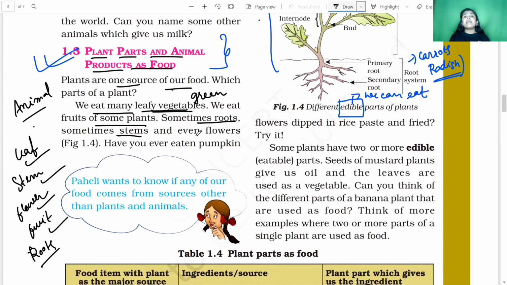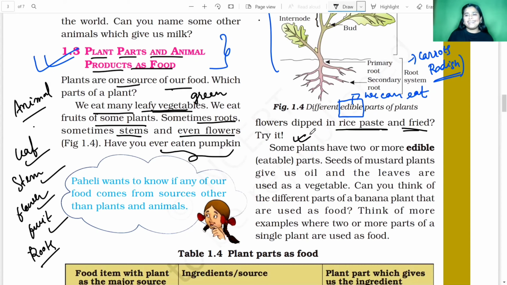Sometimes the stem, and sometimes even the flower. As you can already see in the example I provided beforehand, have you ever eaten pumpkin flowers dipped in rice paste and fried? I already said that pakoras are made from the pumpkin flower. Those are very tasty and delicious. If you have not eaten that, then I must say you should have those fried pakoras once on a rainy evening, and it would taste awesome.